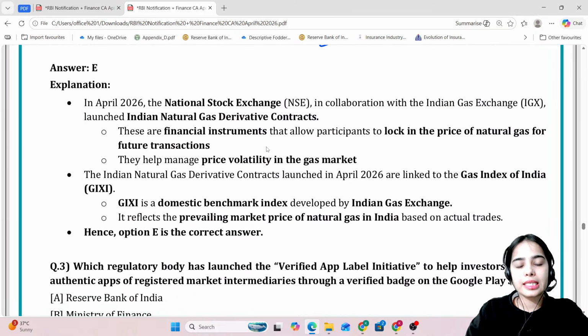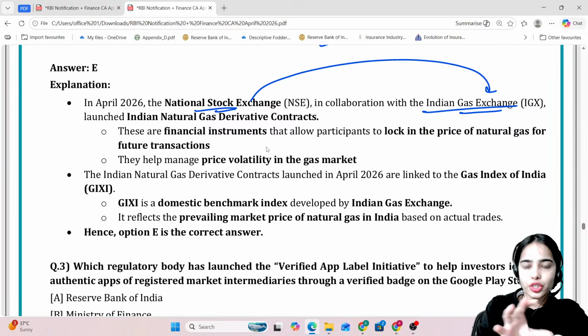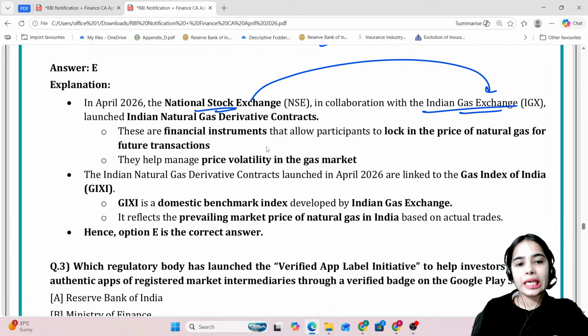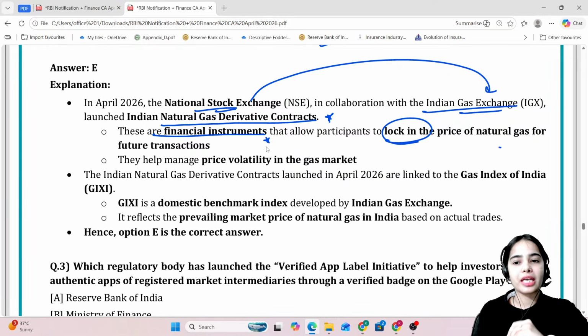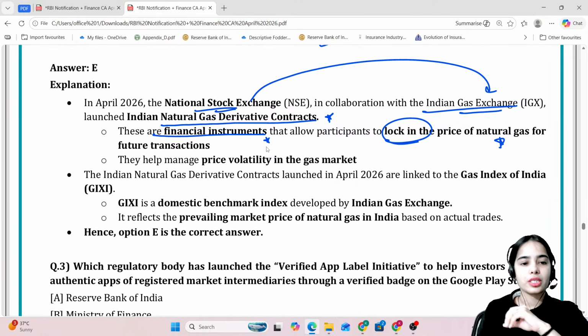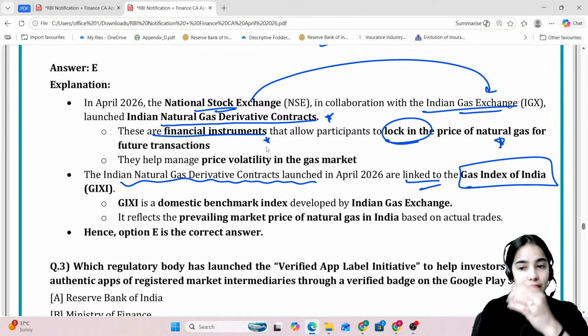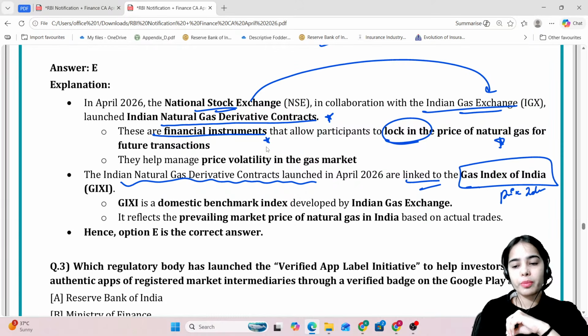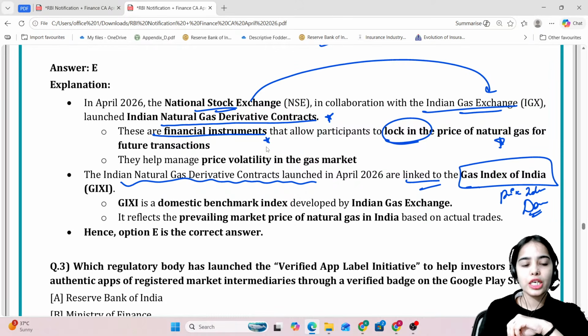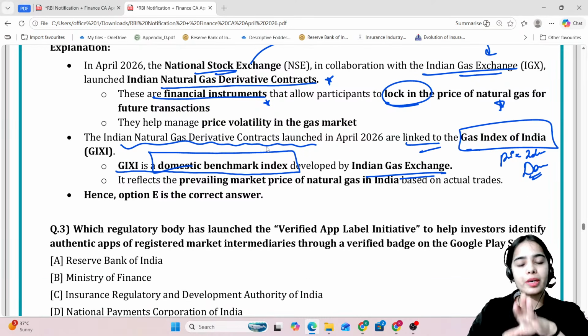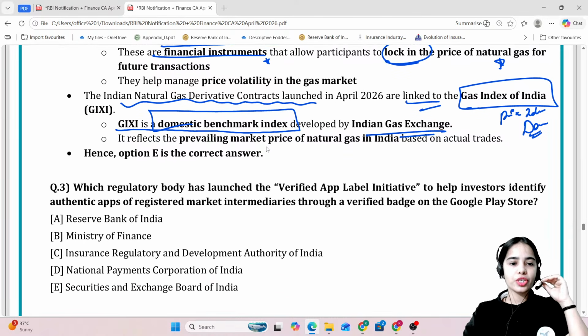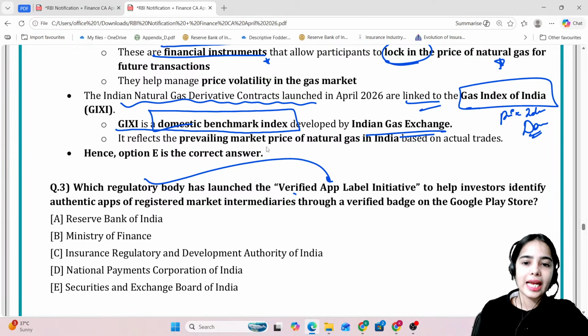So basically in April 2026, the National Stock Exchange in collaboration with the Indian Gas Exchange, remember the collaboration between the National Stock Exchange and the Indian Gas Exchange, launched Indian natural gas derivative contracts. These are the financial instruments that allow participants to lock in the price of the natural gas for future transactions. The Indian natural gas derivative contracts are linked to the Gas Index of India, that is the price index on the basis of the domestic market conditions. Okay? So Gas Index of India is a domestic benchmark index developed by the Indian Gas Exchange. Now coming to the next question, which regulatory body has launched the verified app label initiative?